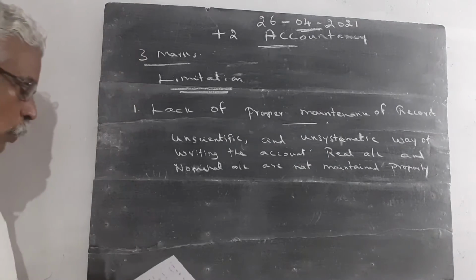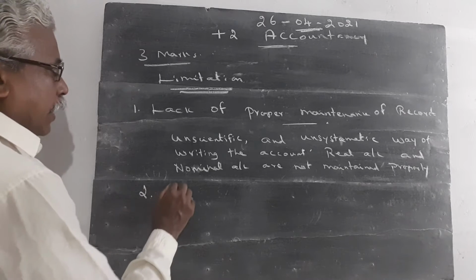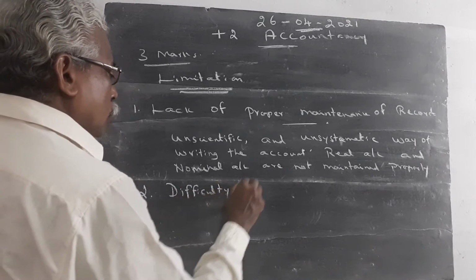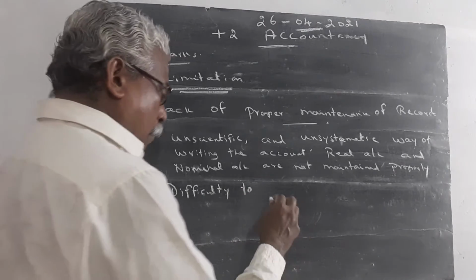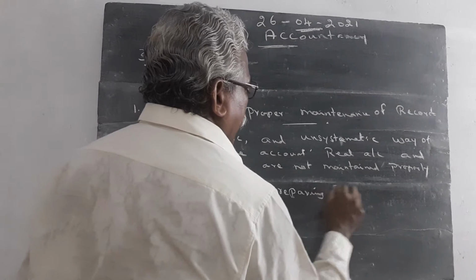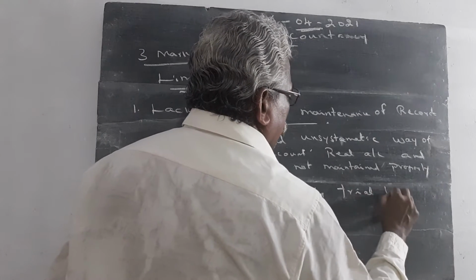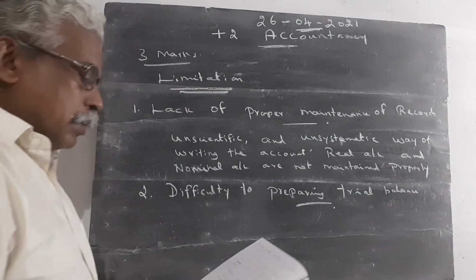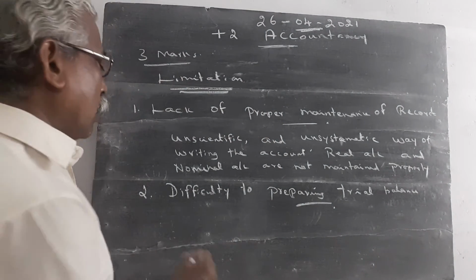Then point number 2, difficulty in preparing trial balance. All accounts are not at all maintained.